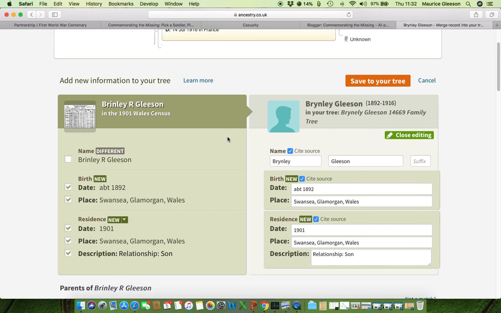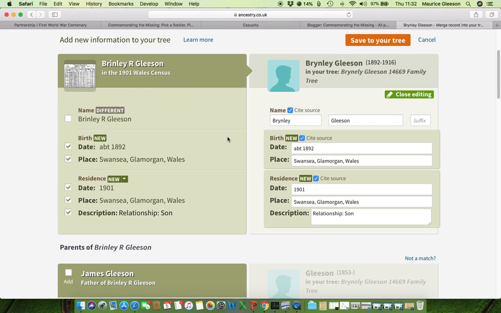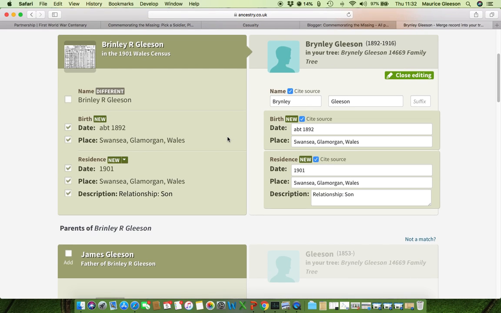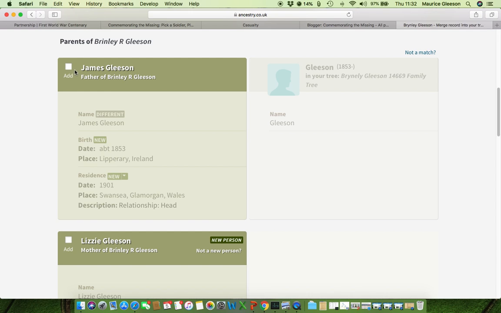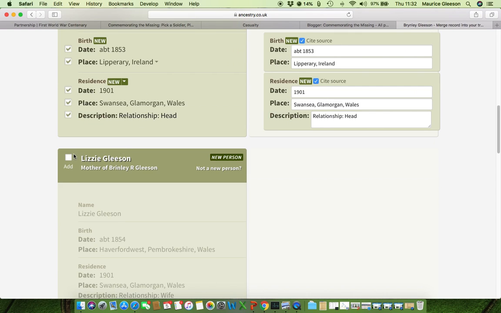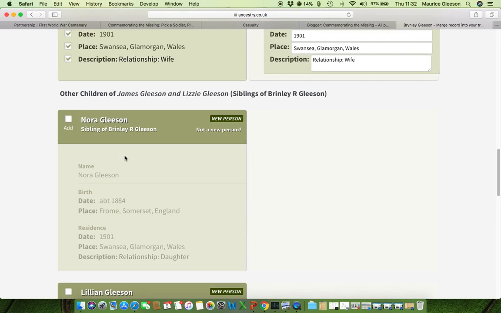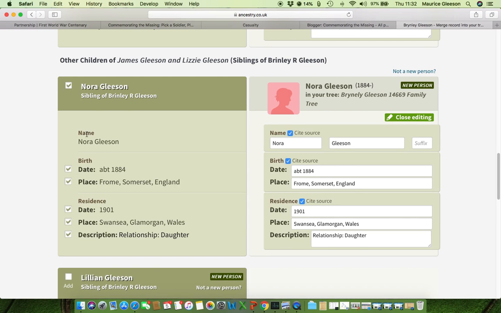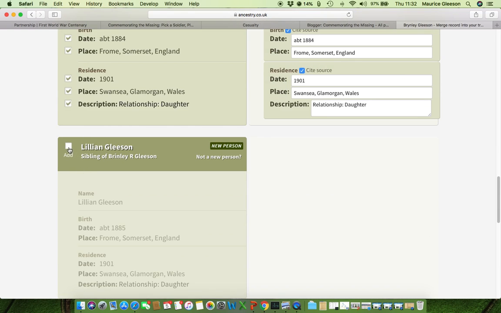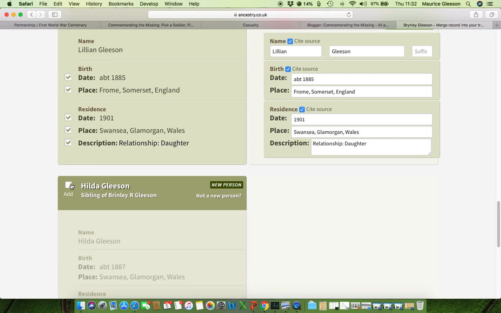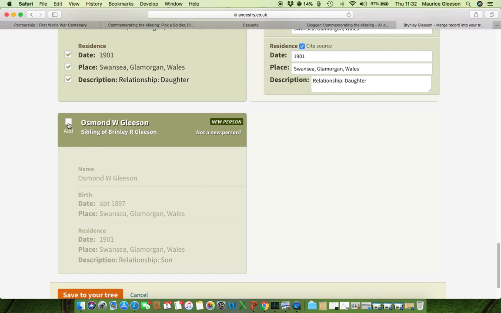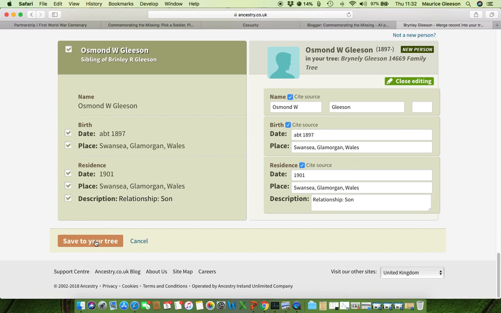And what this does then is it saves the record not just to Brindley himself, but also to his father, James, his mother, Lizzie. And if we scroll down, we can also add in his brothers and sisters. And then we click on Save to Your Tree.